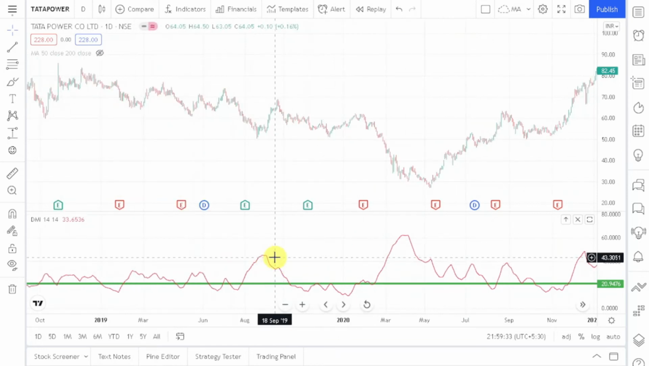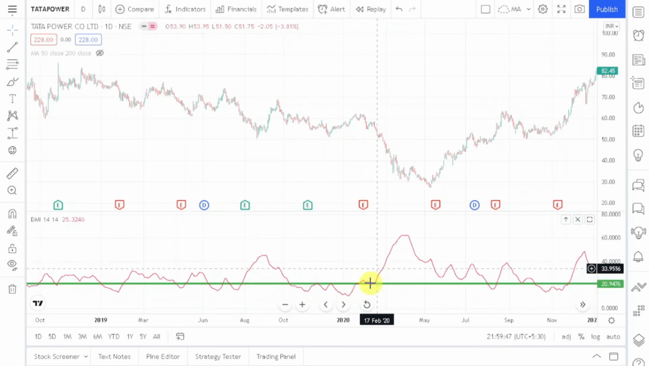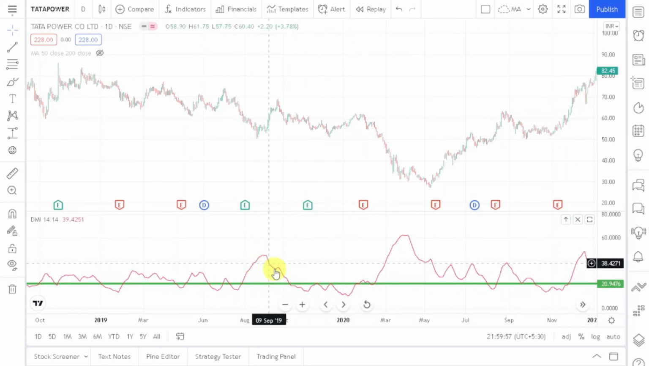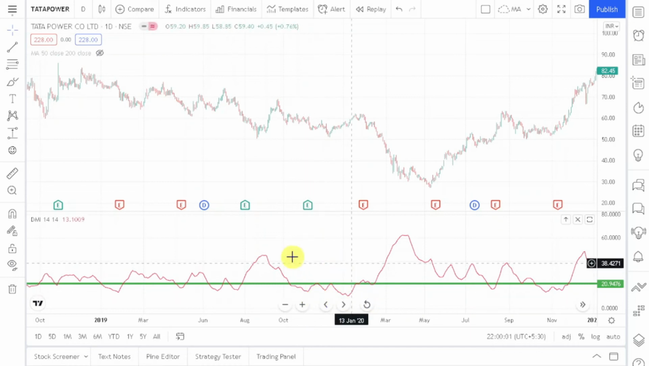So ADX has a simple thumb rule. ADX says that if the ADX level is below 20, then we say that the market is sideways. And whenever the ADX is above 20, we say that the market is trending. So whenever ADX is above 20, we say that market trends, and whenever ADX is below 20, we say that the market is sideways. I hope this is clear to you.